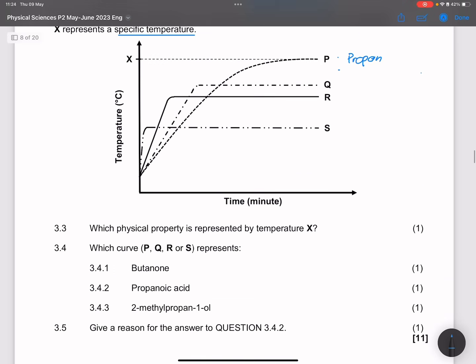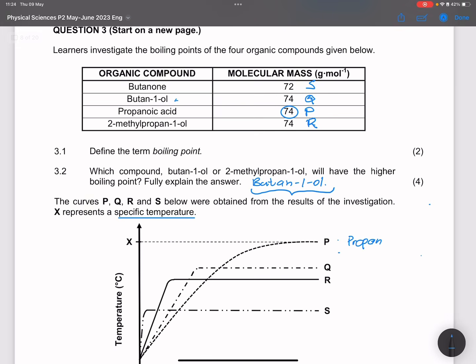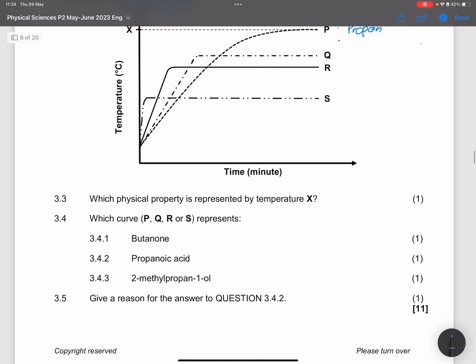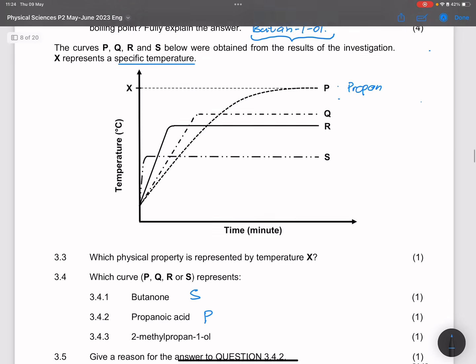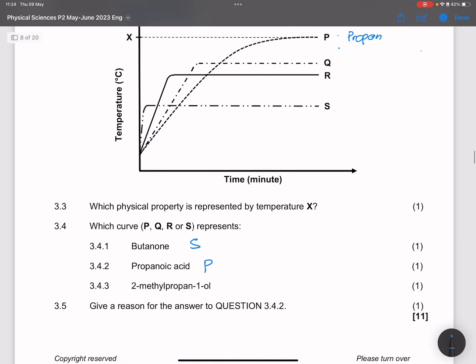So they said to us, which curve represents butanone? All right, so let's go back to our diagram there. Butanone, that would be S. All right, and they say propanoic acid, we said that was P. And we said 2-methylpropan-1-ol, so we said that was R. Okay, so that's curve R. Hope you understood the reasons there.